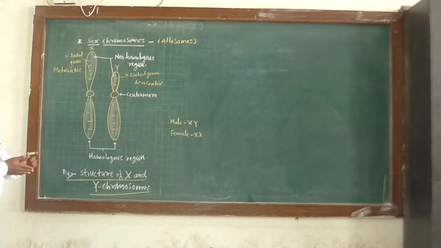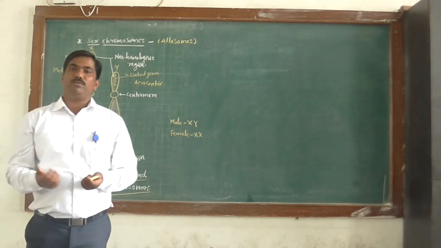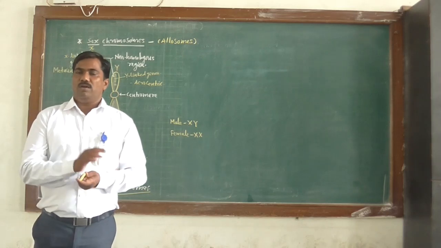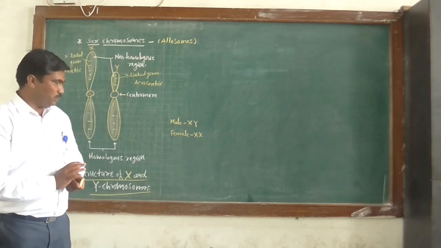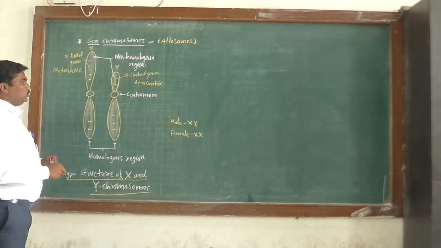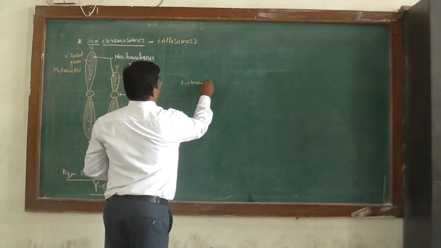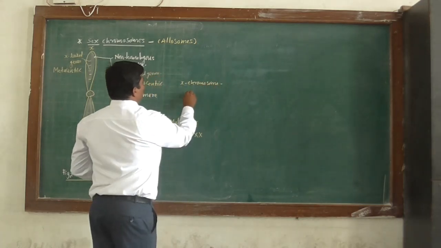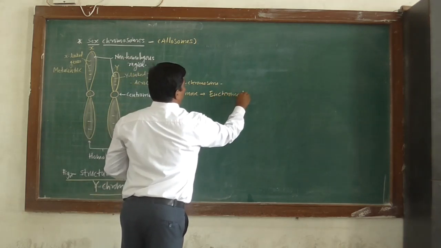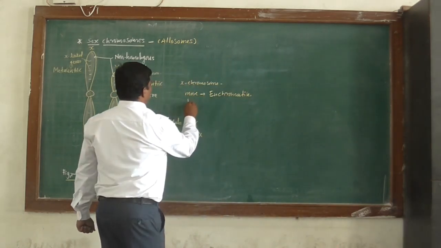Then, the X chromosome is genetically active as compared to the Y chromosome, or the Y chromosome is genetically less active, or it is inert. Give scientific reason: because the X chromosome contains more amount of euchromatin and less amount of heterochromatin.